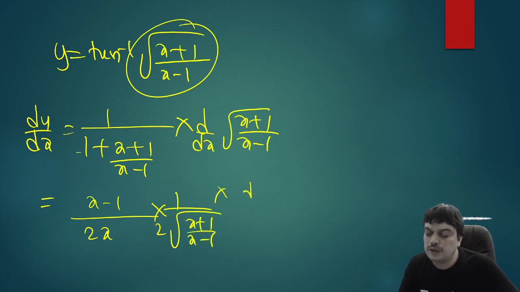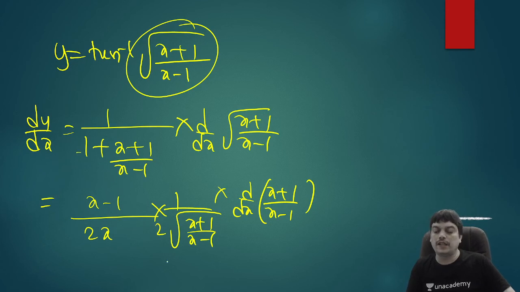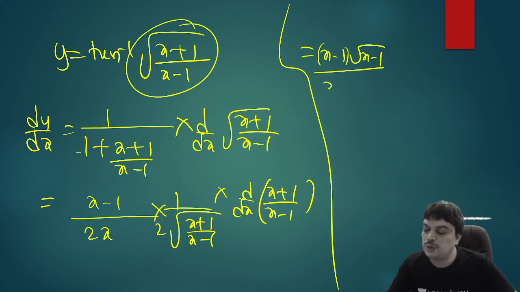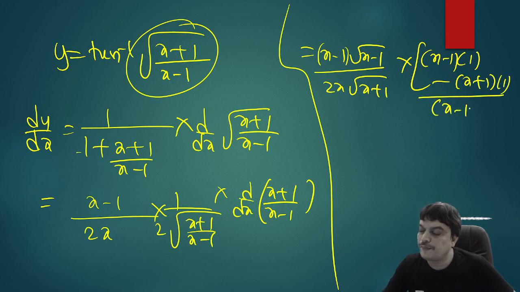Again, in the remaining, you have to differentiate x plus 1 by x minus 1 using the quotient rule. So you can write this as 4x in the denominator, and this x minus 1 in the root you can bring to the numerator. So we can also write that as x minus 1 into root of x minus 1 by 2x into root x plus 1. And further, you can apply the quotient rule for this: denominator into the differentiation of numerator, which is x plus 1 with derivative 1, minus numerator into the derivative of denominator, which is 1 by square of denominator.